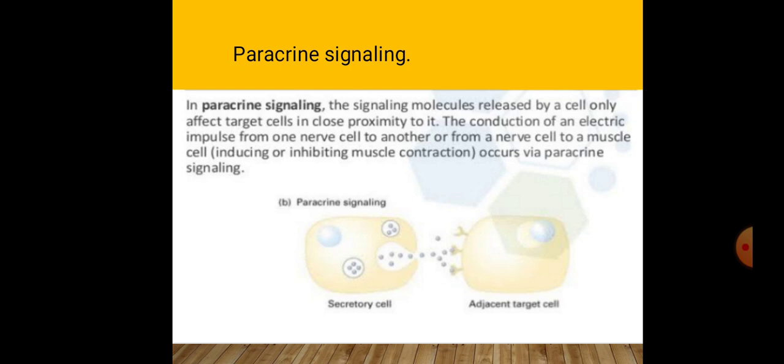In this diagram of paracrine signaling, there are secretory cells and adjacent target cells with the presence of receptors.